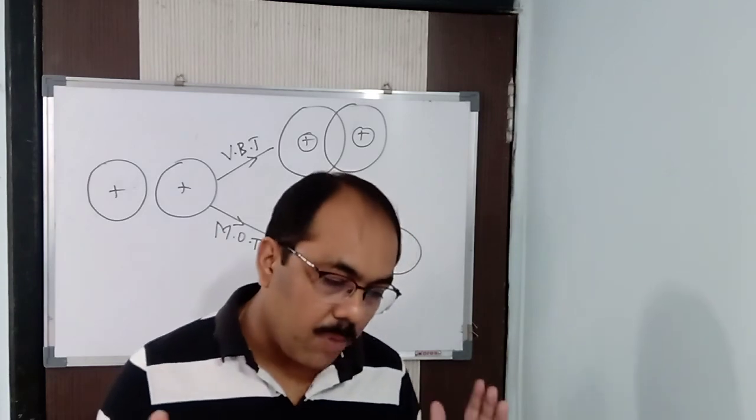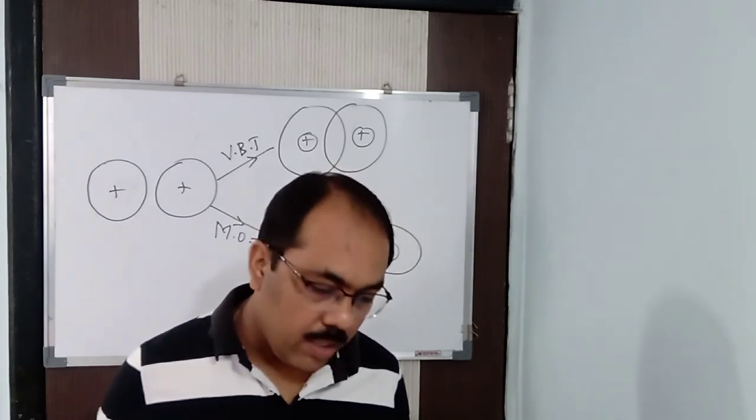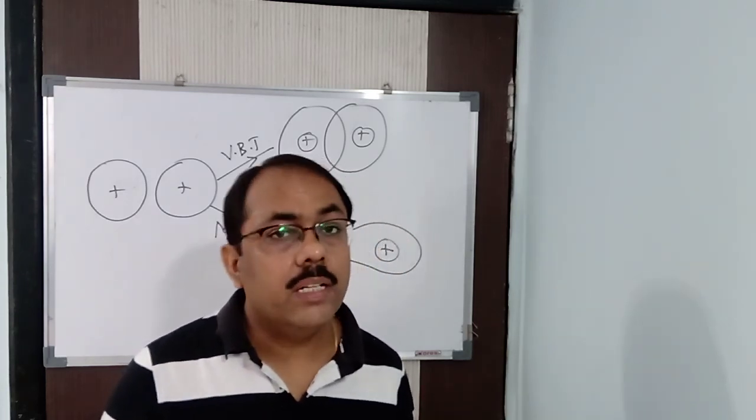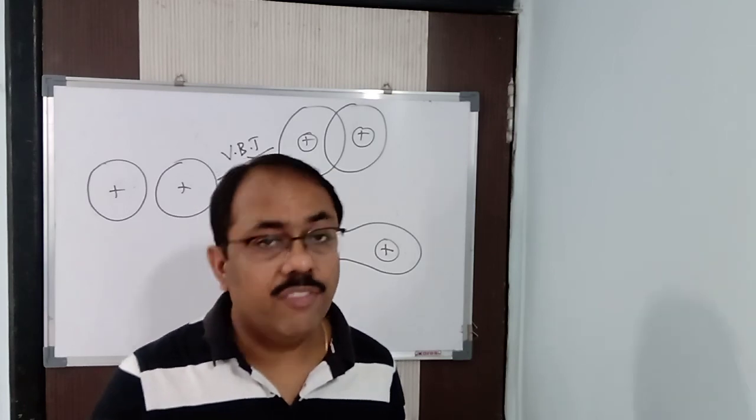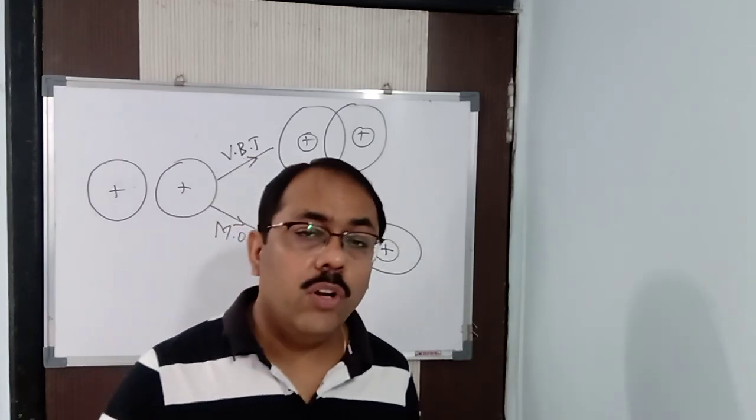So this is about the postulates of the molecular orbital theory, and I told you how the atomic orbitals combine to give rise to molecular orbitals and the difference also. Now we are going to come to the MOT diagram.